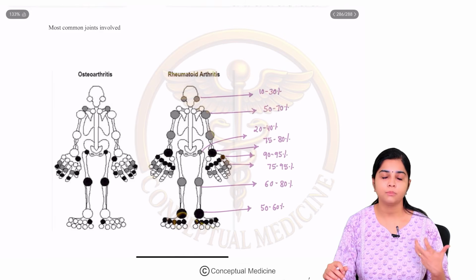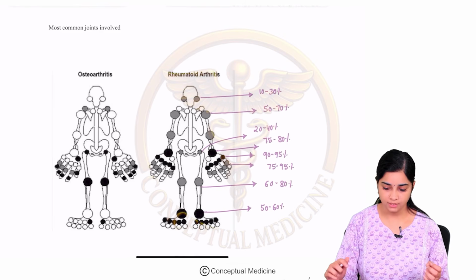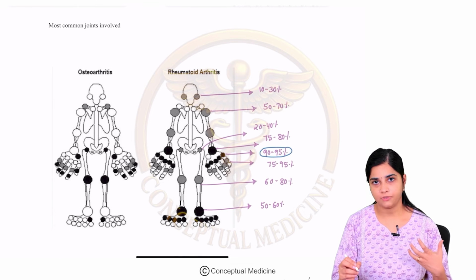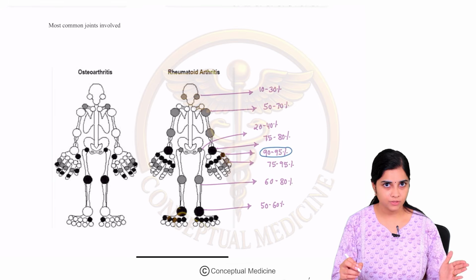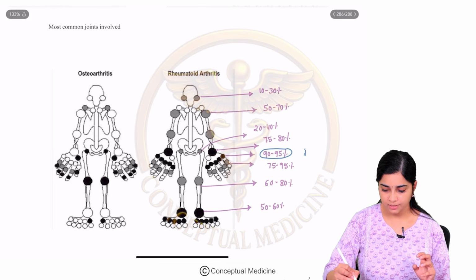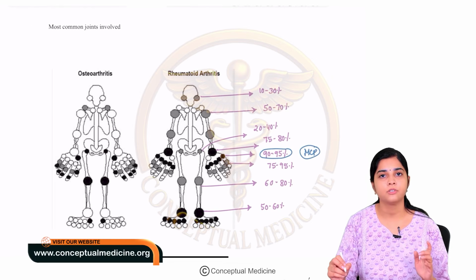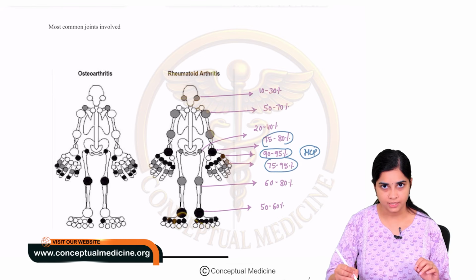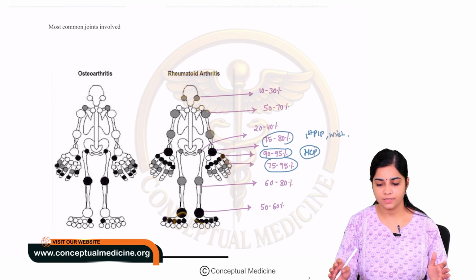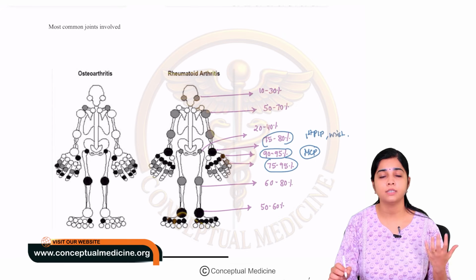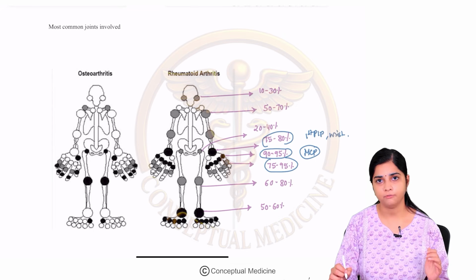Now let us look at the most common joints which are involved in RA. So 90 to 95% of the time, this is the similar photograph used to compare osteoarthritis from rheumatoid arthritis, it is usually the metacarpophalangeal joints which are involved, right? Followed by 75 to 90% of the time, the first proximal interphalangeal joint and the wrist joint are the most commonly involved.